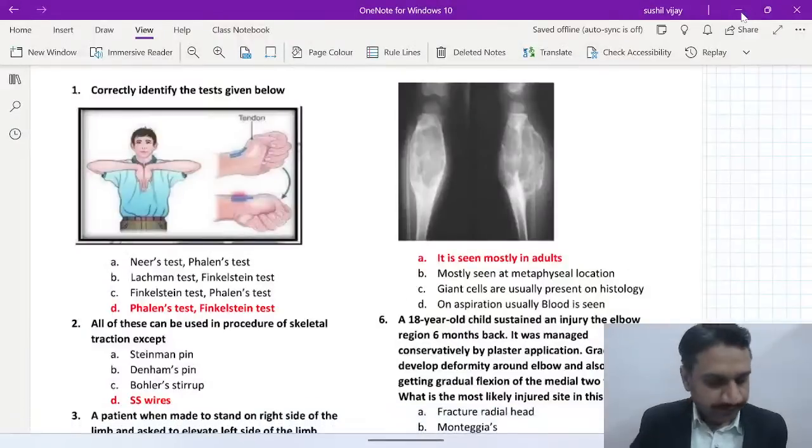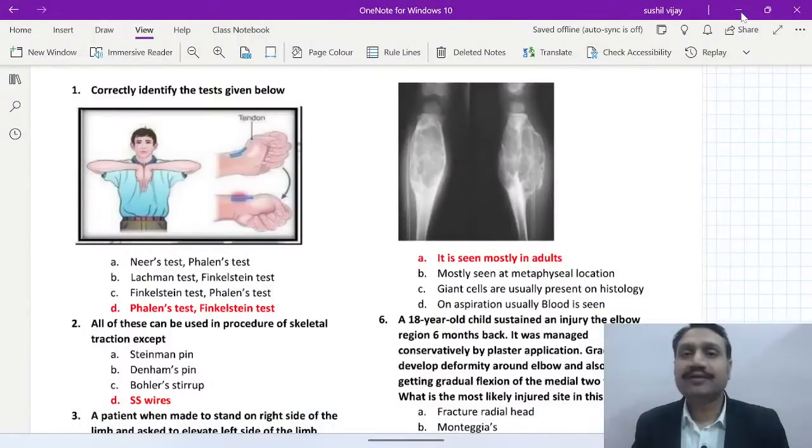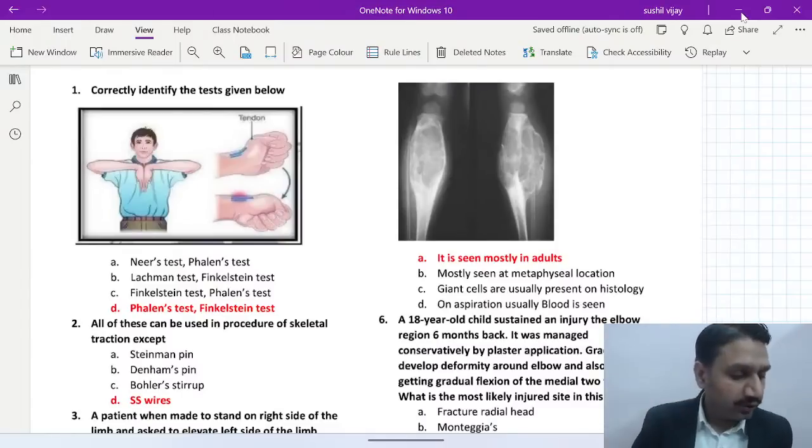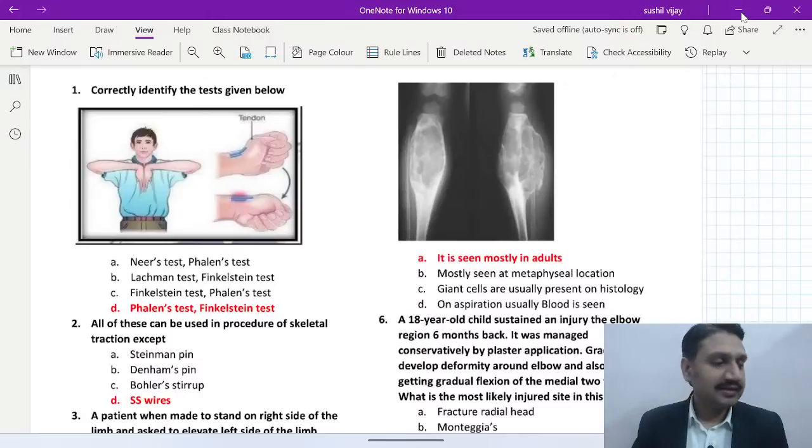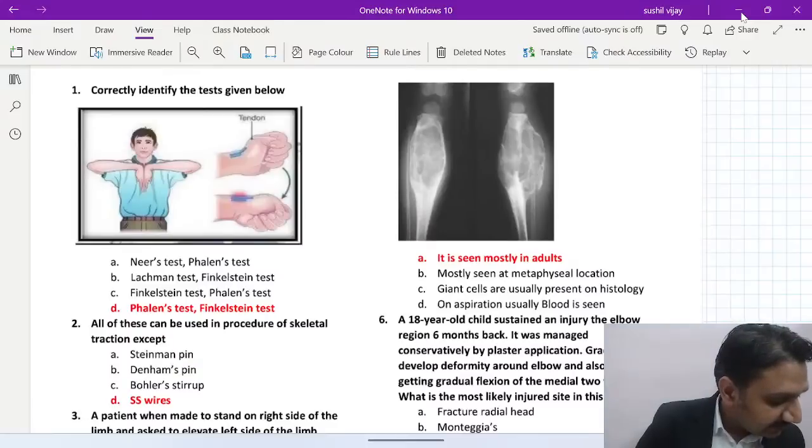Thank you, everyone. So, guys, today we are starting with our first fast track T&D, and it will be a very quick recap of orthopedics. But even then, my aim would be to give you the best of the content that is important for the upcoming examination. And yes, I know that some of you are already very clear with the content, with the concept.